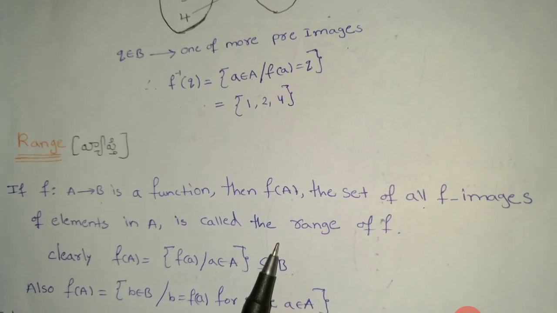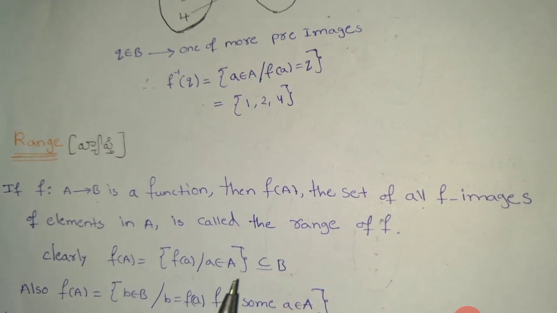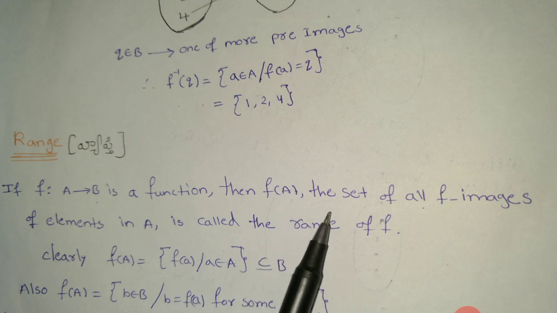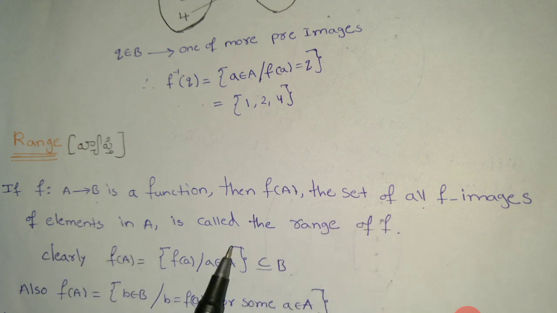If f maps A to B is a function, then f of A, the set of all f images of elements in A, is called the range of f. Clearly, f of A is equal to the set of f of a such that small a belongs to capital A, which is a subset of capital B. Also, f of A is equal to the set of small b belonging to capital B such that small b is equal to f of a for some small a belonging to capital A.